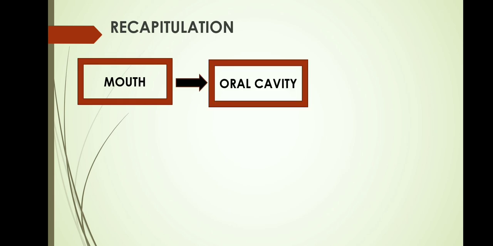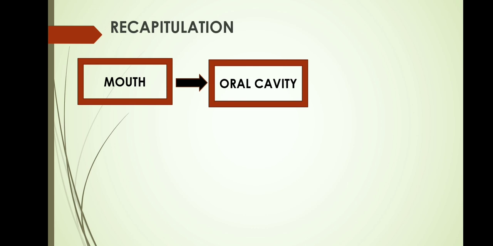The process of digestion begins when we ingest the food into the mouth. The mouth leads into the oral cavity or the buccal cavity. In the oral cavity, there are two ways by which digestion takes place. One is chemical digestion and the other is mechanical digestion. Mechanical digestion is achieved with the help of teeth which are present in our jaw, and chemical digestion is made possible by the enzymes which are present in the saliva.